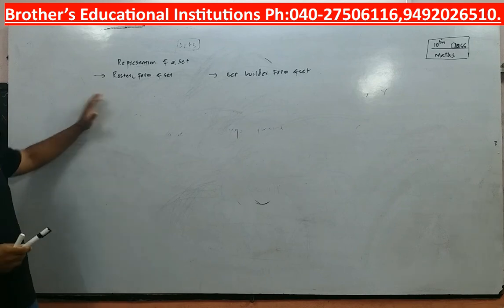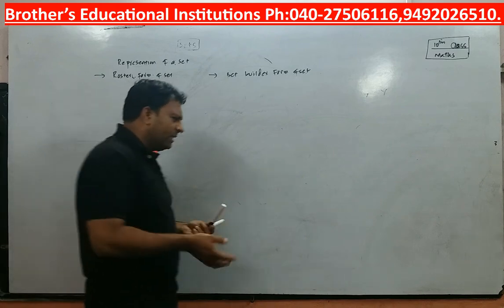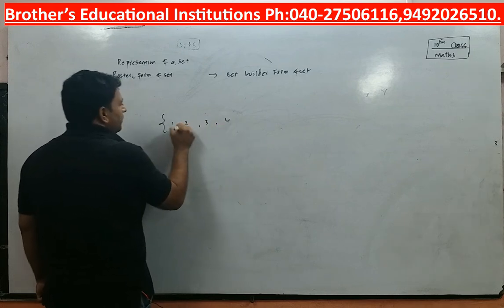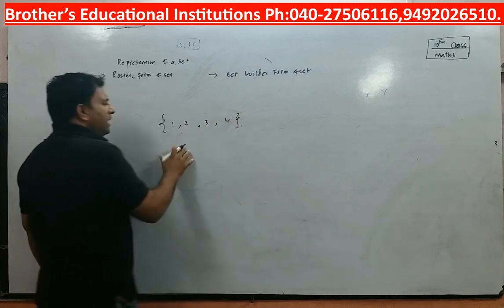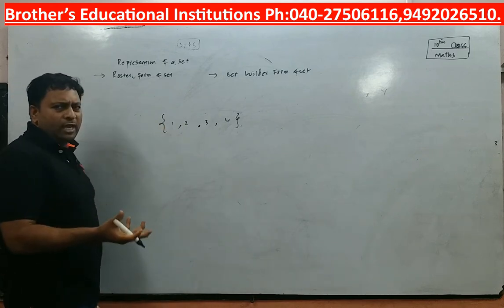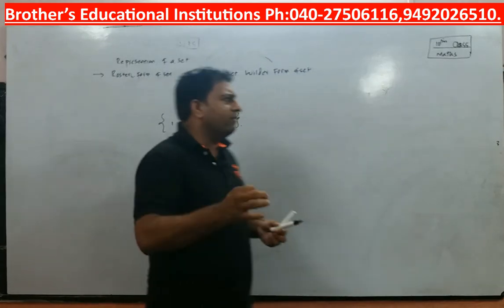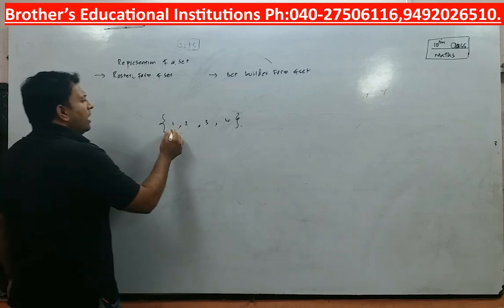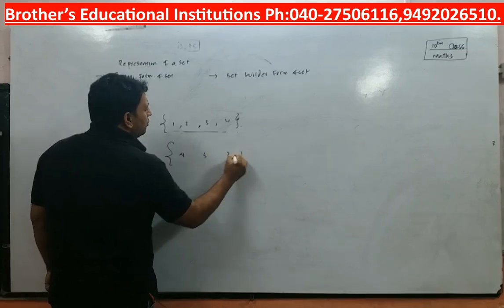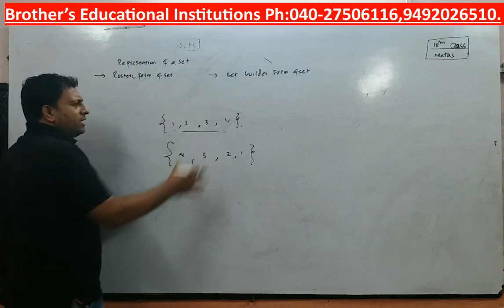What do you mean by roster form of set? I will tell you. If you express a set directly, for example, I write 1 2 3 4 and I separate them using commas. Any set which is expressed directly in terms of the elements of the set is called a roster form of set. Now, what is important when we are dealing with roster form of set is the order of the elements is not necessary. You can write in any order. I can write 4 3 2 1, or I can write 3 1 2 4. So order plays no importance.